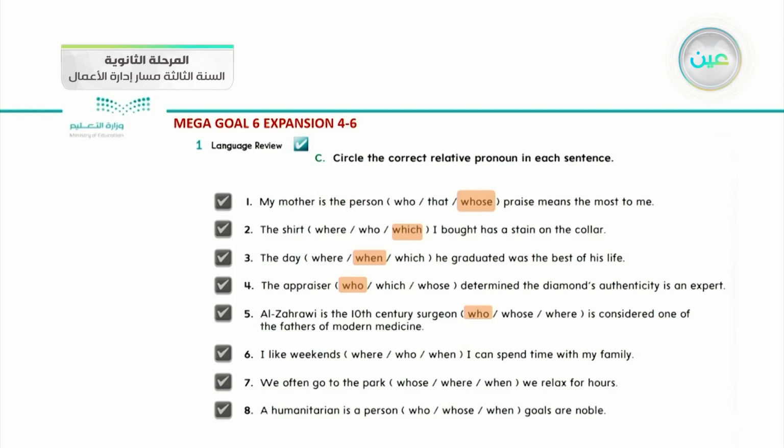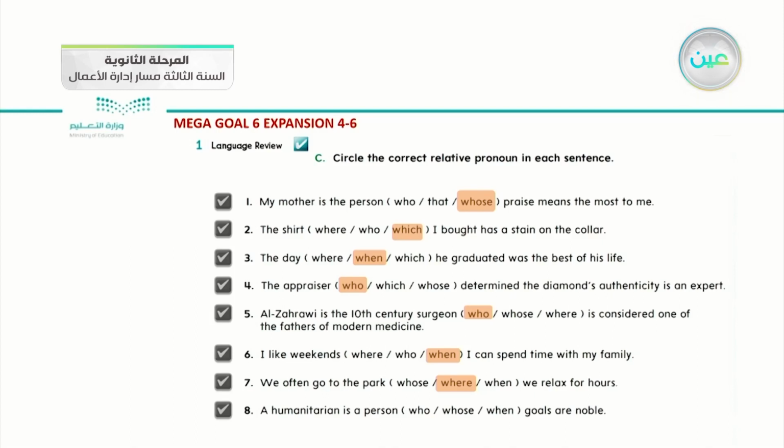Number 6. I like weekends where, who, or when I can spend time with my family. So it talks about time. What do you think it is? When. Next: I often go to the park whose, where, or when we relax for hours. Again, sorry, where is for the place and when is for the time. Sorry for this mistake.